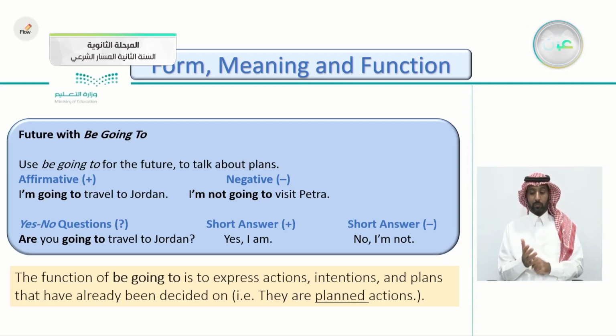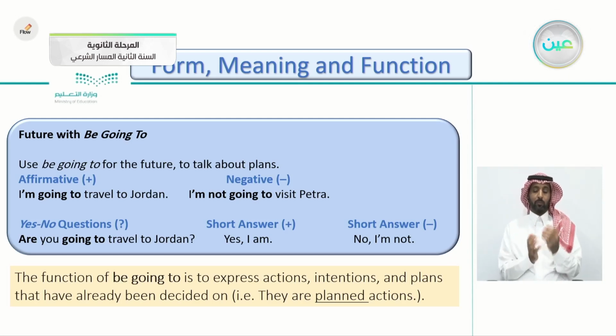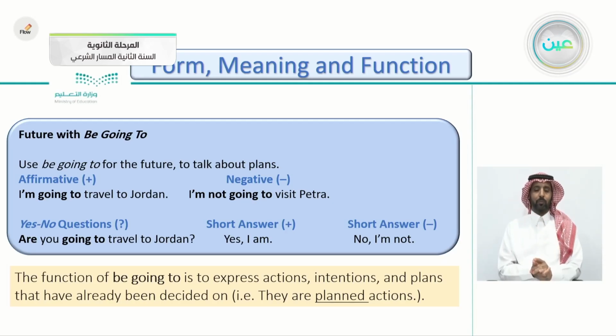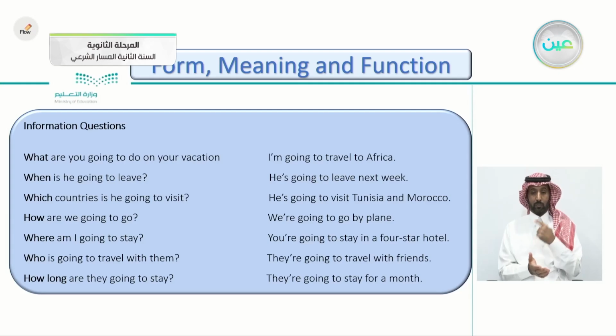You have finished deciding that you will do it. Meaning they are planned actions. They're not just a spur of the moment. They are actions that you have planned for before. So they are not spontaneous actions.